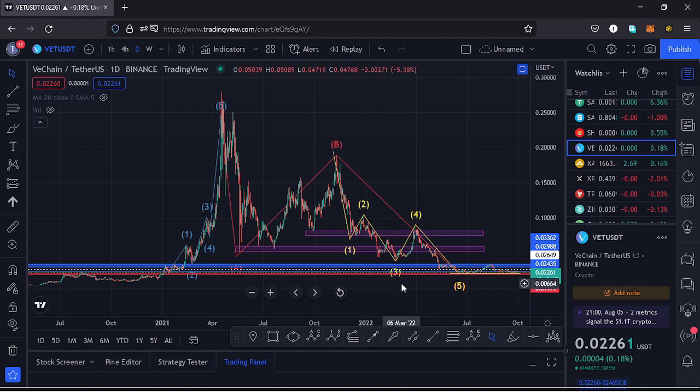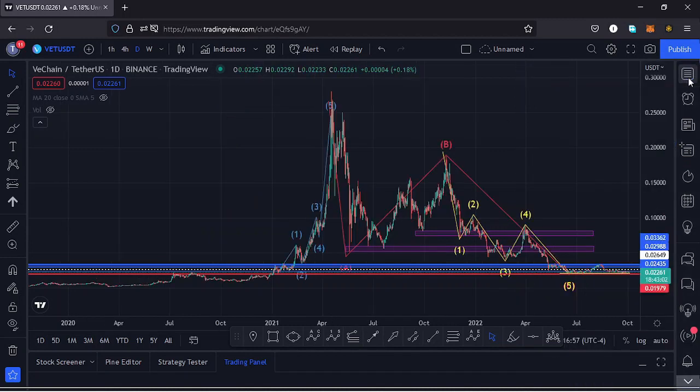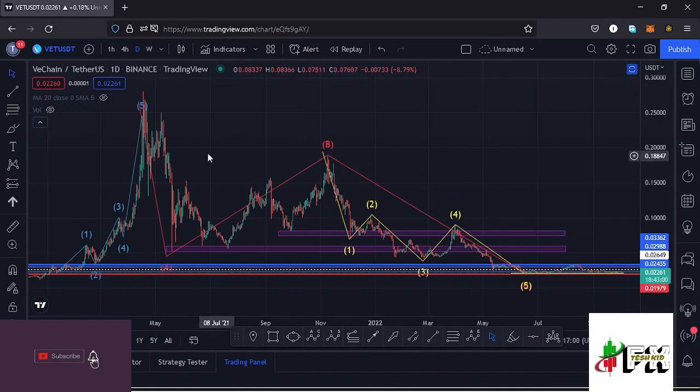And in this video I want to give you the key scenarios that I expect to play out, basing my analysis on the Elliot waves and the Fibonacci's, and also the key areas of support and resistances, and also draw out the key chart patterns that you have information on this chart. And now kickstart the video by giving a brief of what has been happening here on the Vechain chart.